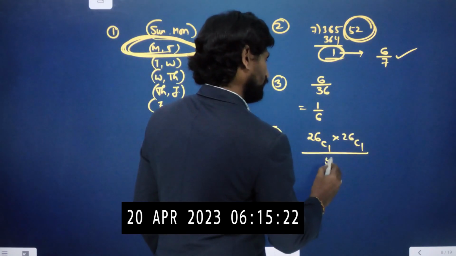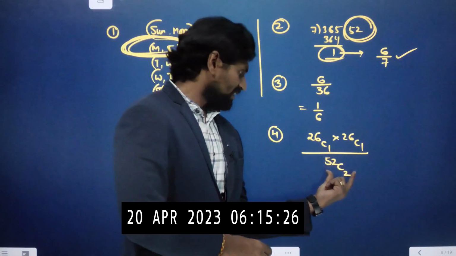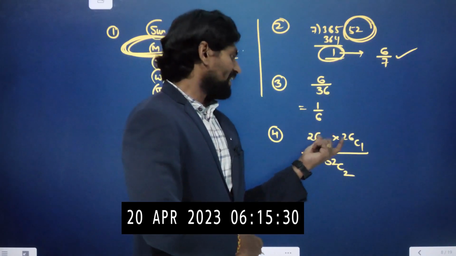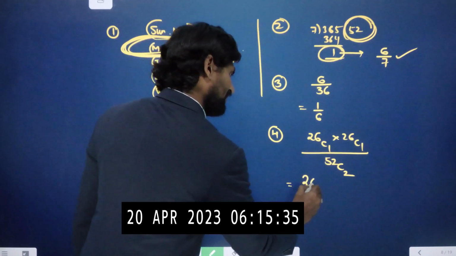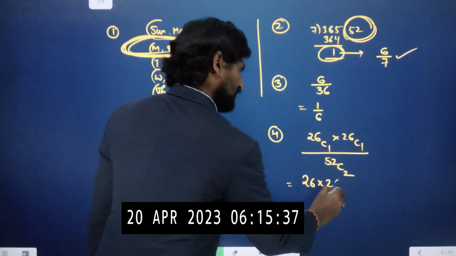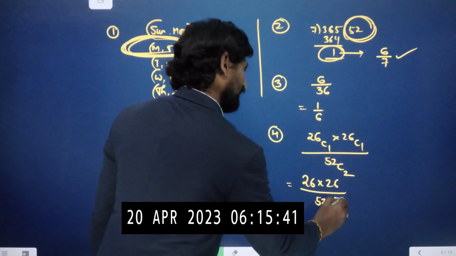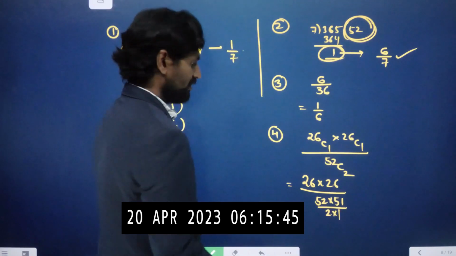In total, from the 52 cards we are selecting 2 cards, in which one card is black and one card is red. So that is 26C1 times 26C1 by 52C2, which is 26 times 26 by (52 times 51 by 2 times 1).